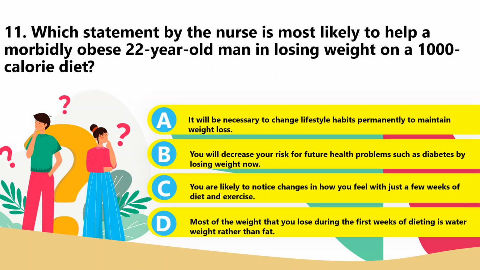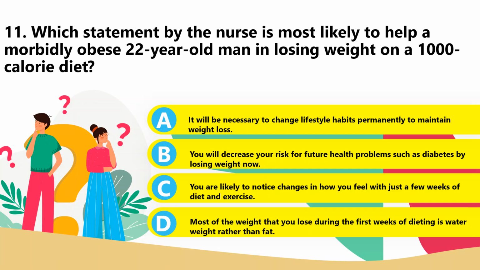11. Which statement by the nurse is most likely to help a morbidly obese 22-year-old man in losing weight on a 1,000 calorie diet? A. It will be necessary to change lifestyle habits permanently to maintain weight loss. B. You will decrease your risk for future health problems such as diabetes by losing weight now. C. You are likely to notice changes in how you feel with just a few weeks of diet and exercise. Or D. Most of the weight that you lose during the first week of dieting is water weight rather than fat. The answer for number 11 is letter C.